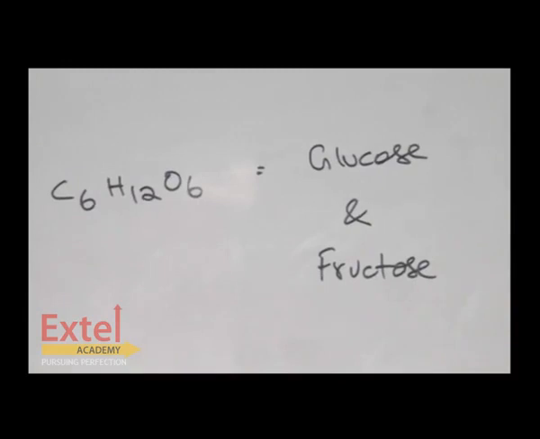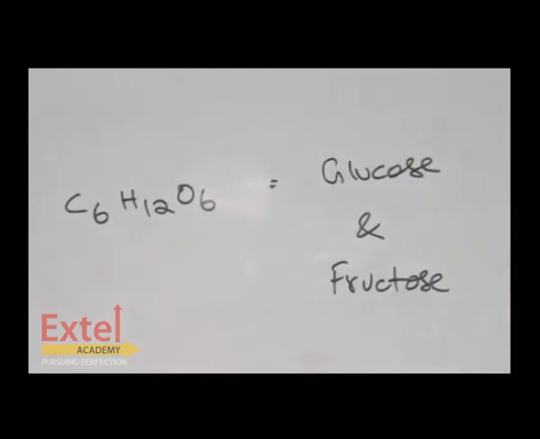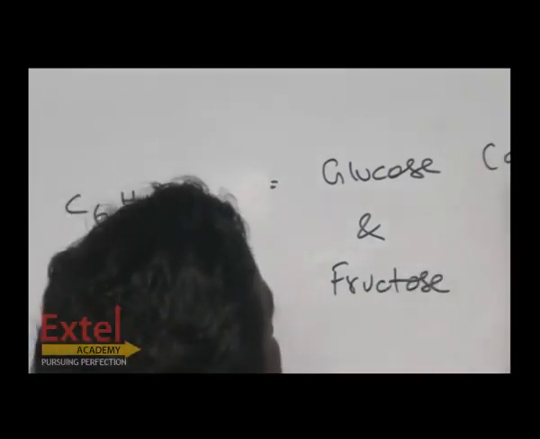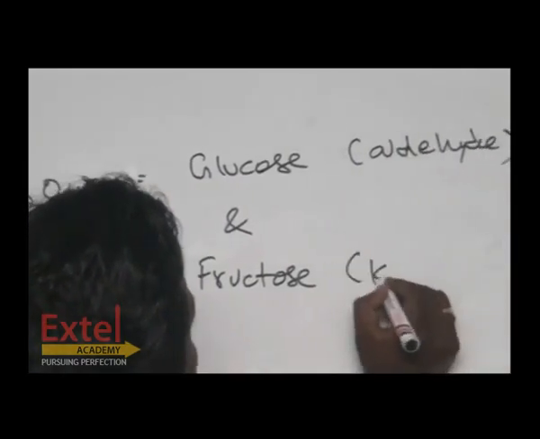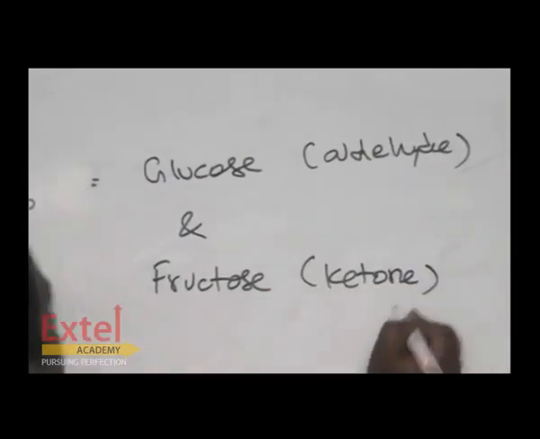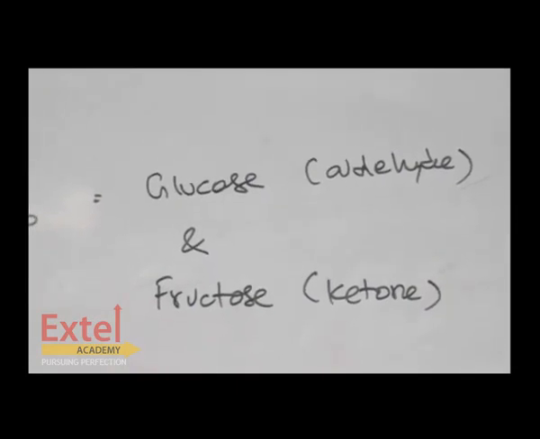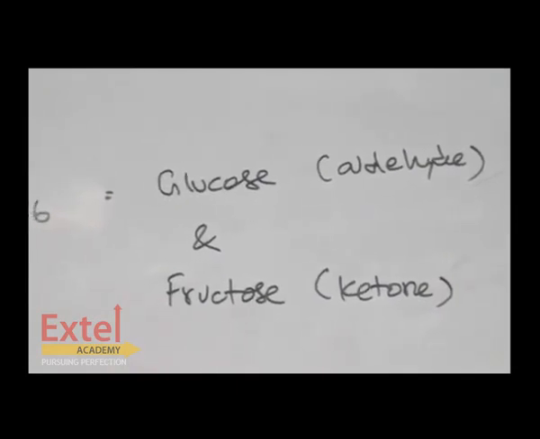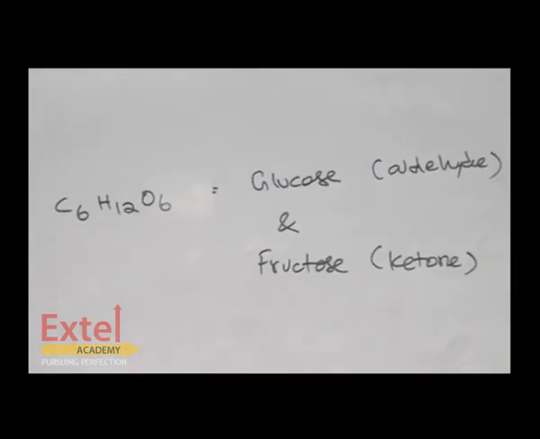They are called monosaccharides. Glucose has an aldehyde group and fructose has a ketone group. So glucose and fructose have the same molecular formula but different structural formulas.